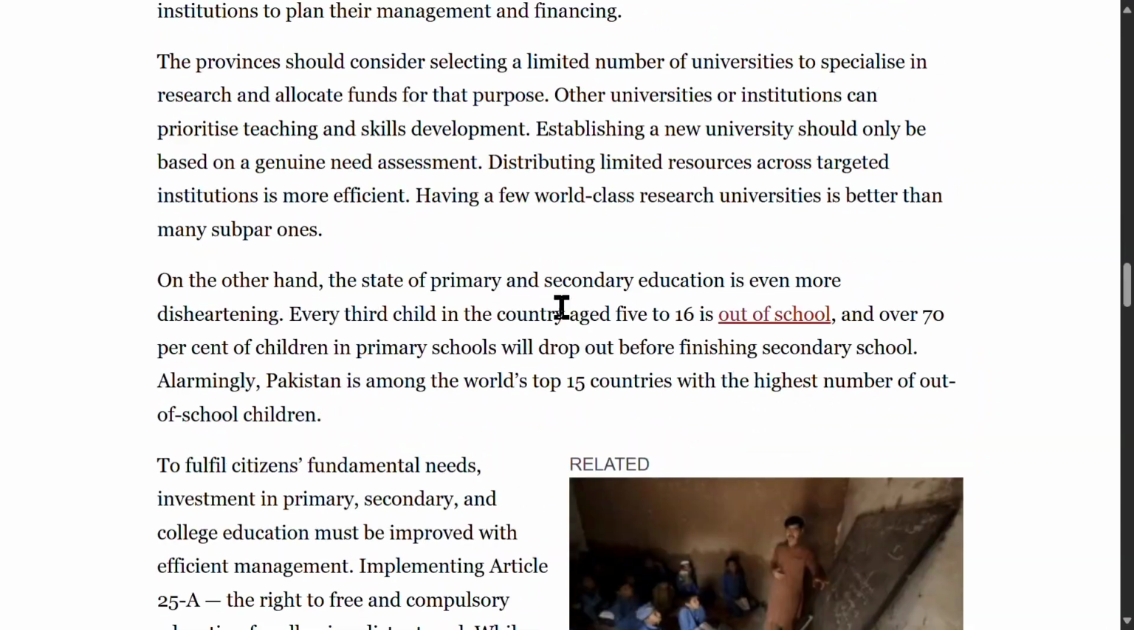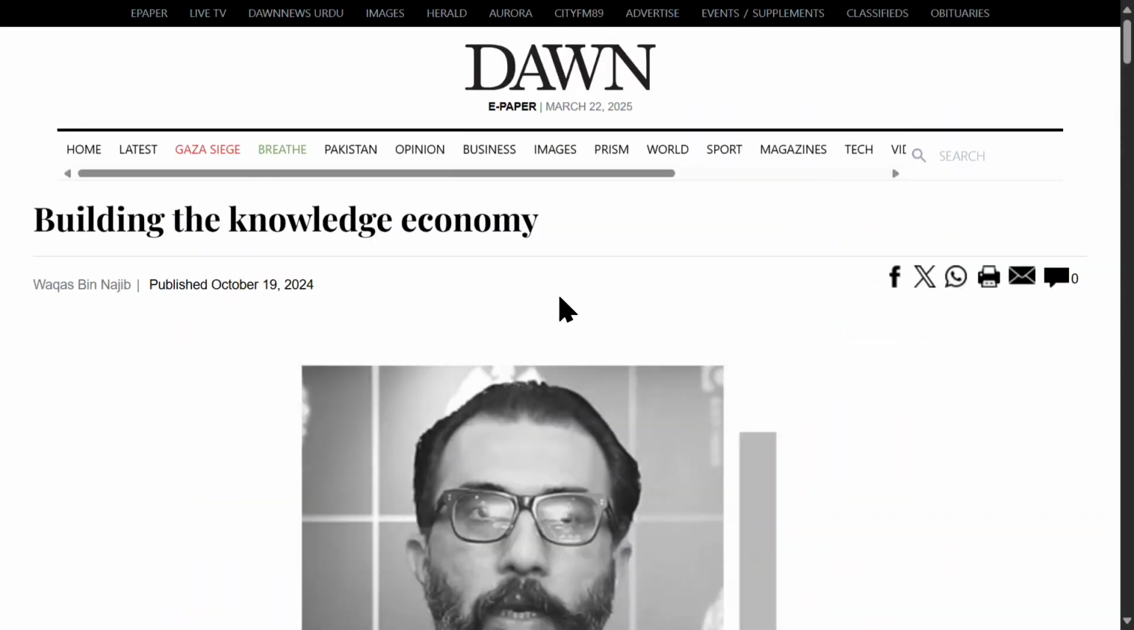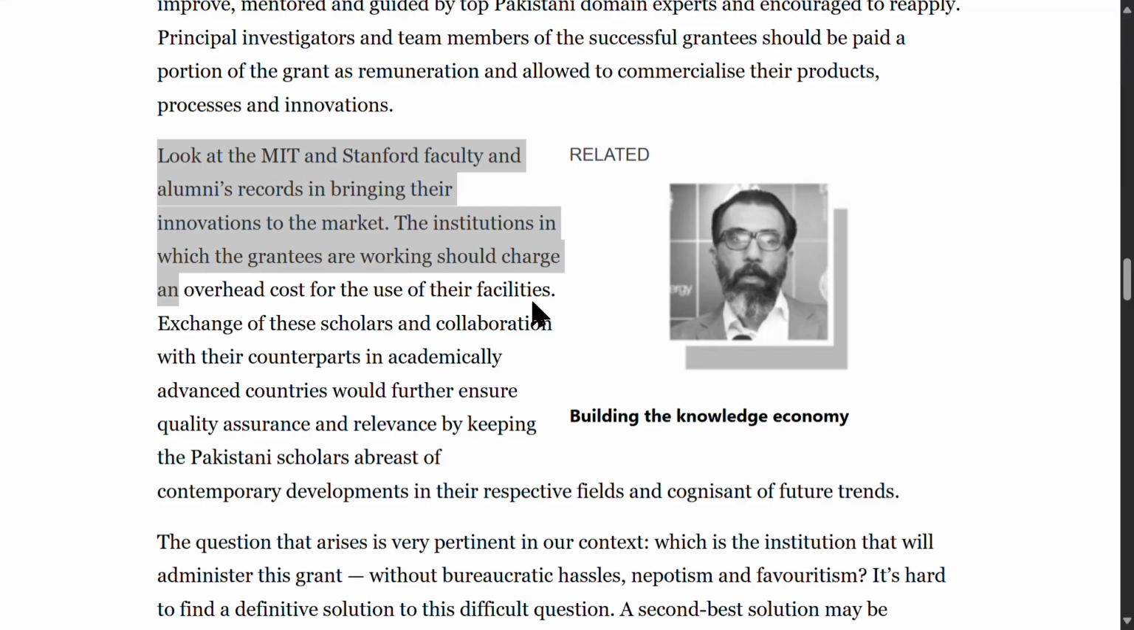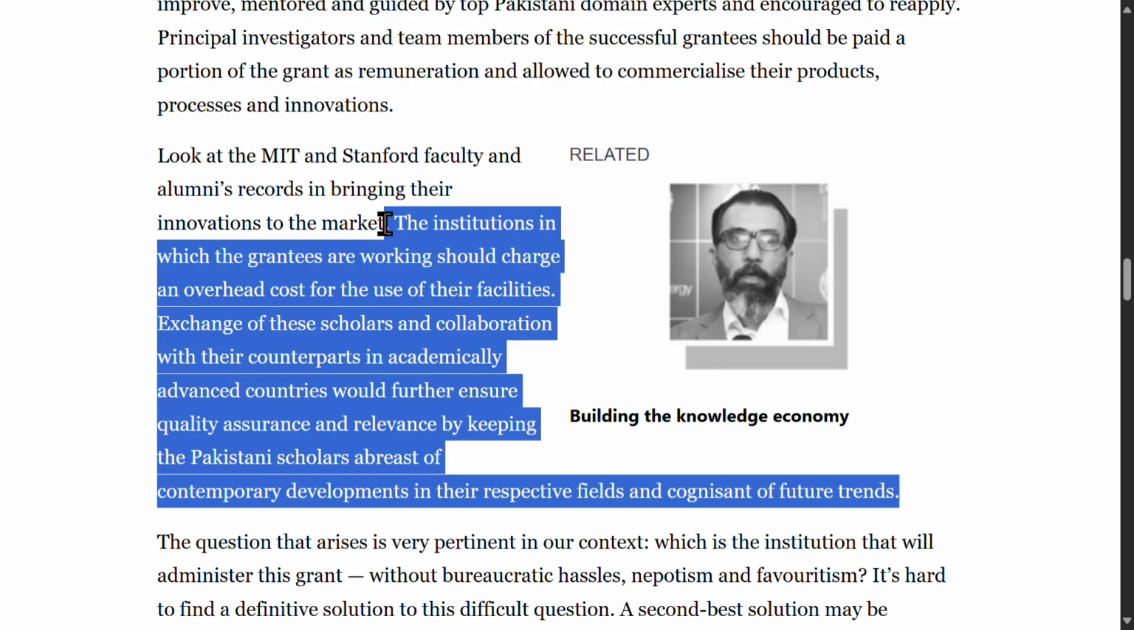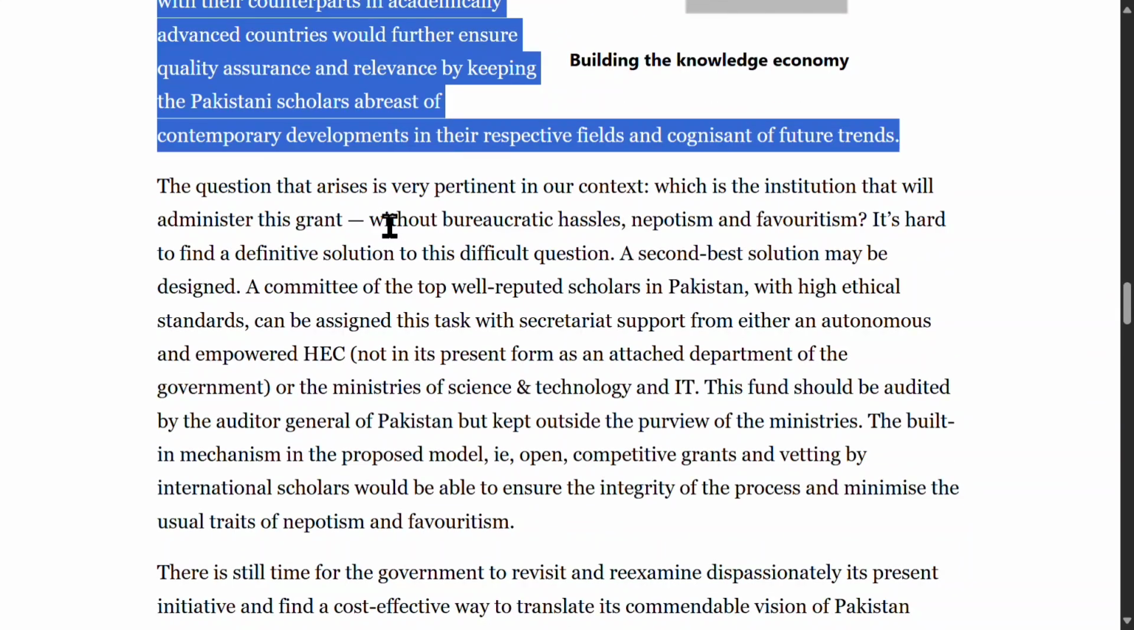Exchange of these scholars in collaboration with their counterparts in academically advanced countries would further ensure quality assurance and relevance by keeping the Pakistani scholars abreast of contemporary developments in their respective fields and cognizant of future trends. Abreast means informed or up to date. This sentence means that international collaborations would help maintain high standards and forward-thinking research in Pakistan.